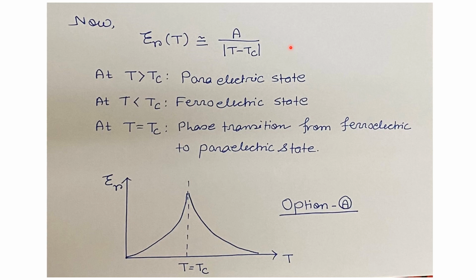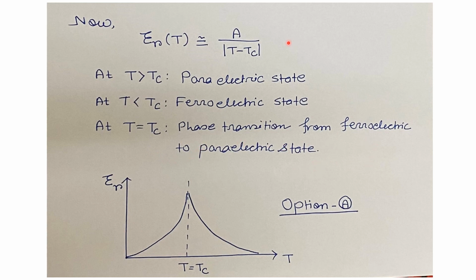Now we have already seen from the Curie law, the dielectric constant as a function of T for the ferroelectric materials is given by this. Here, if T is greater than Tc, then the material is in the paraelectric state, and if T is less than Tc, then the material is in the ferroelectric state. And T equal to Tc is the phase transition from ferroelectric to paraelectric state.